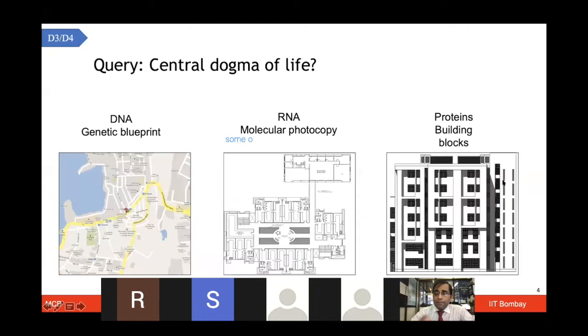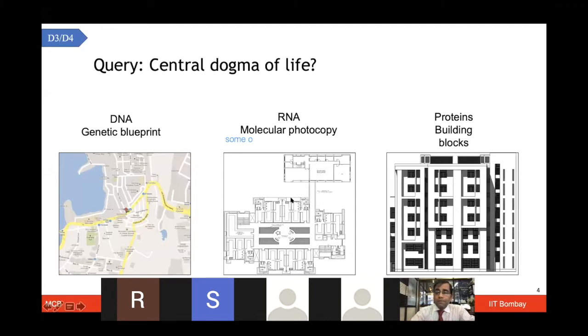Now, just to make it more simplified, that is how we foresee DNA, RNA, and proteins, and the central dogma of life, the information flow for that matter. Let's say you want to make a new building at IIT Bombay, near the Powai Lake area. First you get a Google map saying, okay, this is the location where we want to make the building. Then your architect is going to give you a map of that particular area, how best you are going to make the building, how many rooms there will be, what all features there will be. And those are like a molecular photocopy.